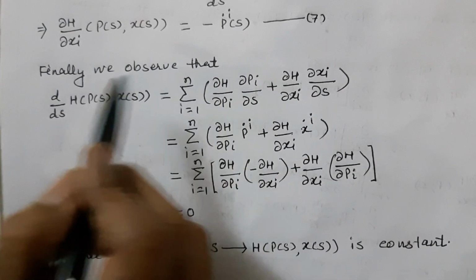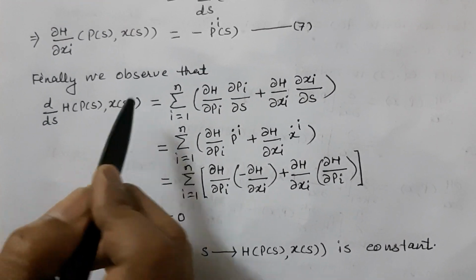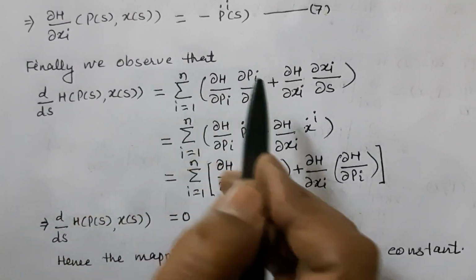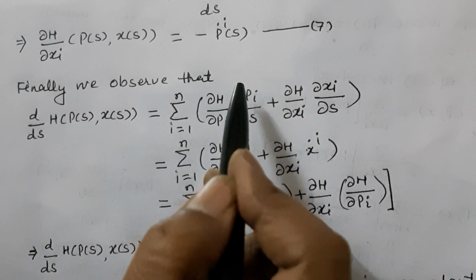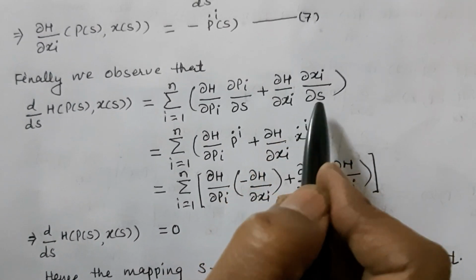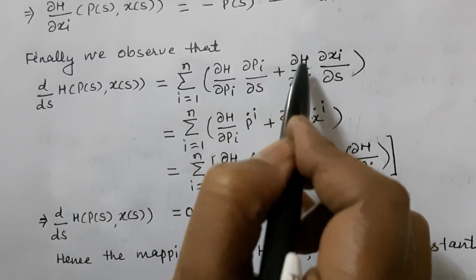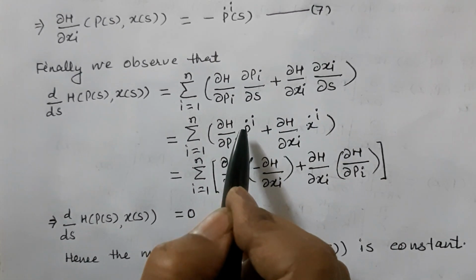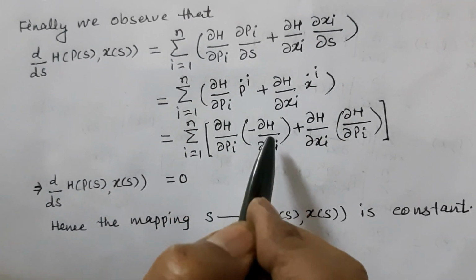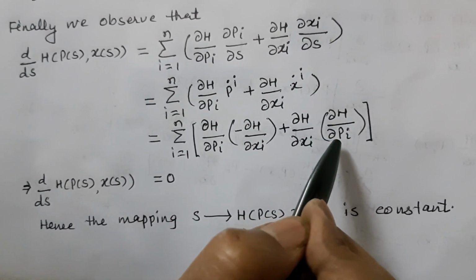Finally, we observe that d/ds H(p(s), x(s)) is equal to, we can write, summation i = 1 up to n of ∂H/∂pi ∂pi/∂s plus ∂H/∂xi ∂xi/∂s. Here ∂pi/∂s and ∂xi/∂s are ṗi and ẋi, and ṗi is equal to minus ∂H/∂xi, ẋi is equal to ∂H/∂pi.